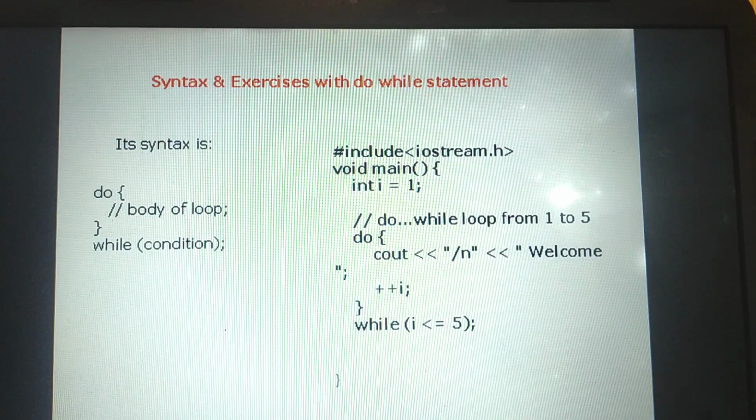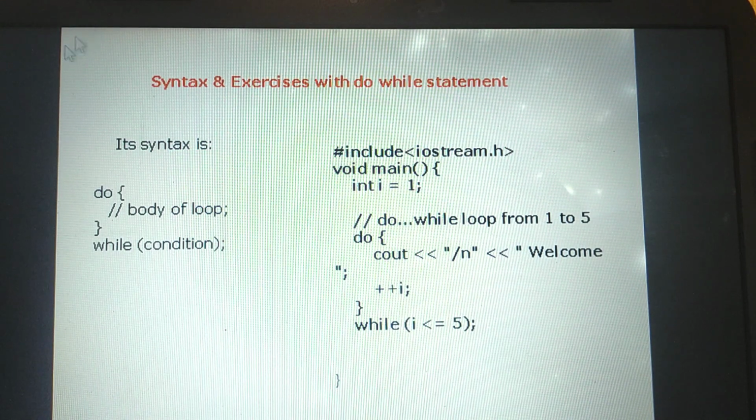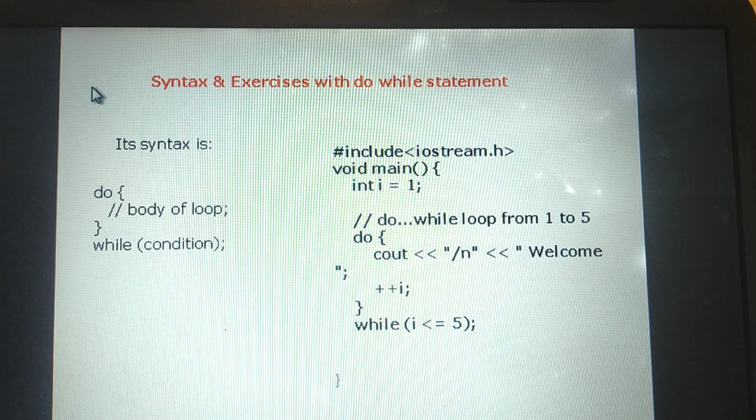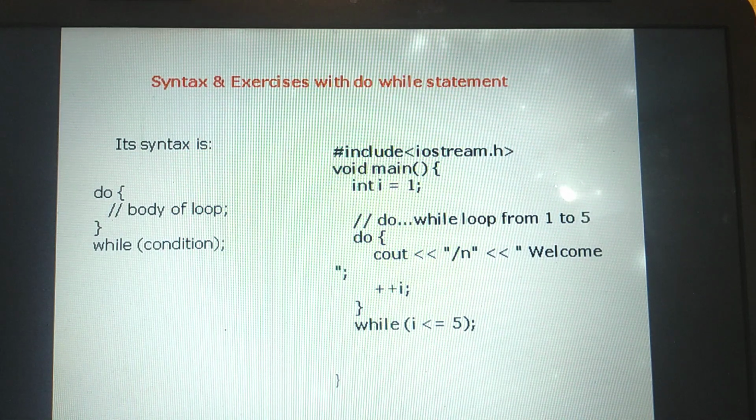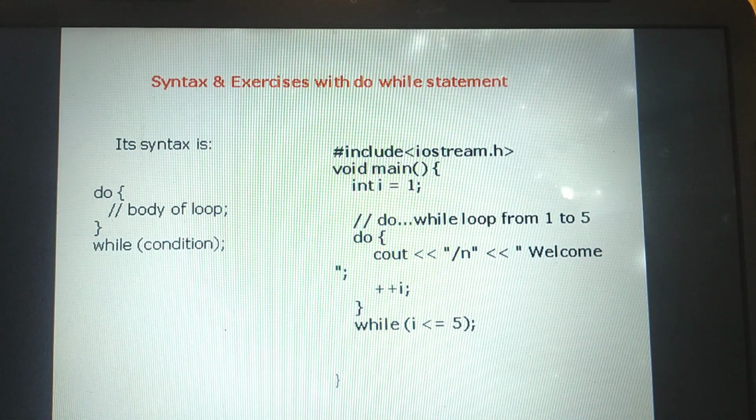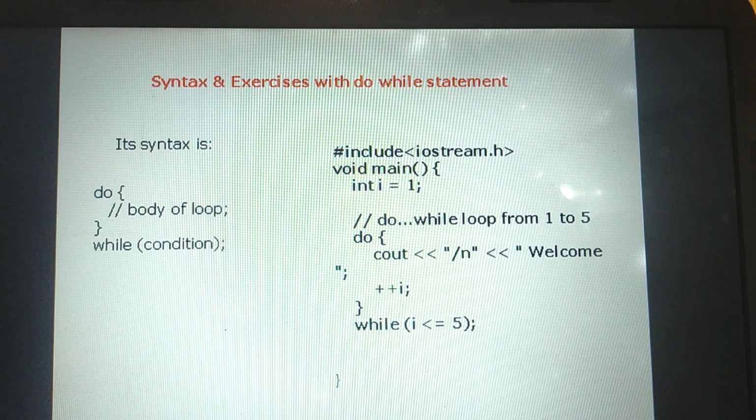The main difference between while and do while: many people are unable to understand while and do while. They are not the same. While and do while are not the same, they are different. How are they different?